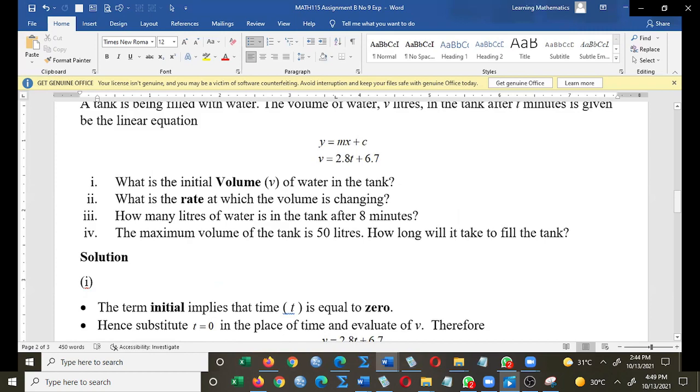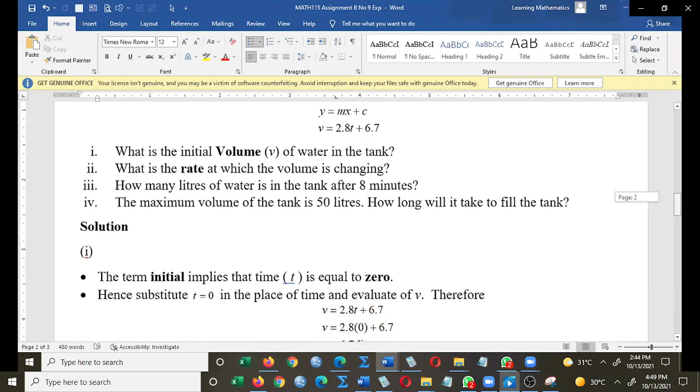67? Sorry, 6.7. Zero was empty. 0? What happened to 0? What is the initial volume of water in the tank? 6.7. Because it was V and we had V is equal to 0. V is equal to 0?